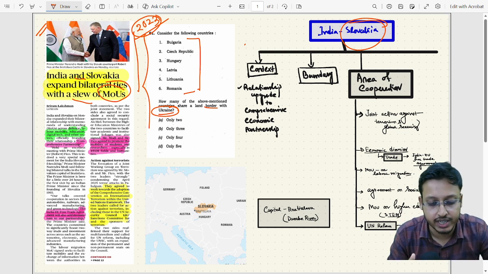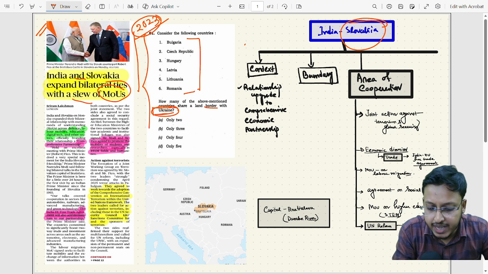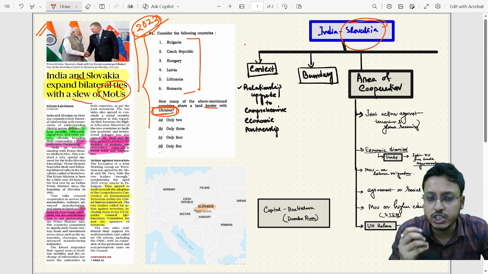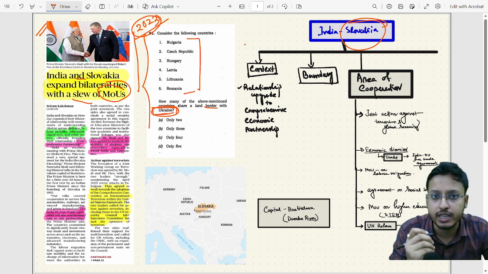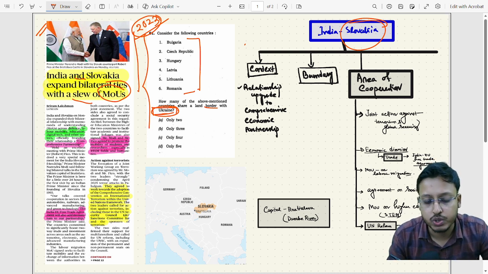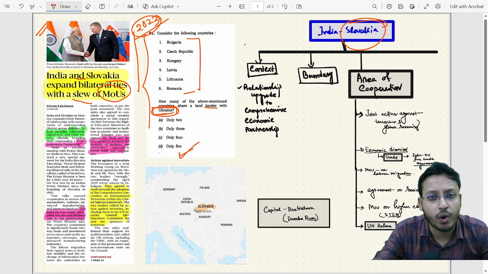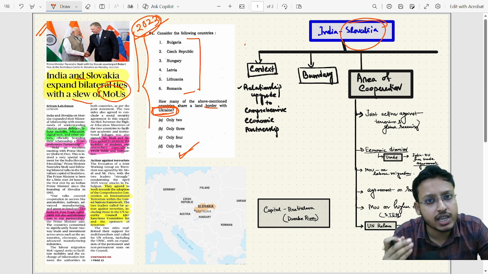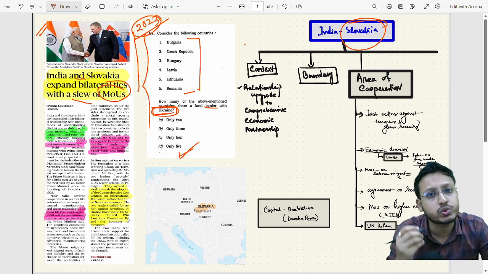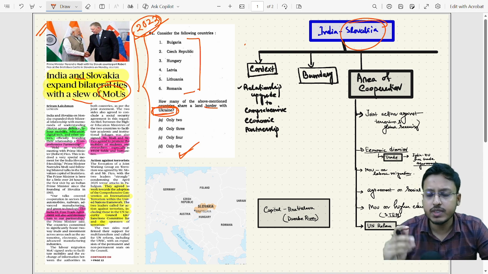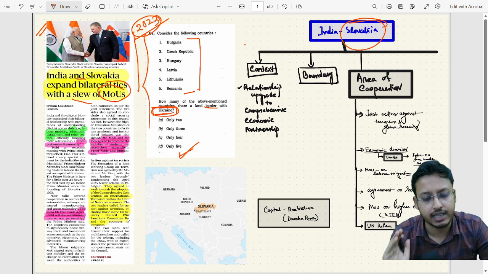What I want to convey is that UPSC asks questions on geographical features, boundaries, and also places in the news. So in this perspective, we have to read this topic from a prelims perspective, that whatever point is required for the prelims. So we'll cover it. We'll give more focus to the boundary of Slovakia. We'll keep it very crisp and concise.